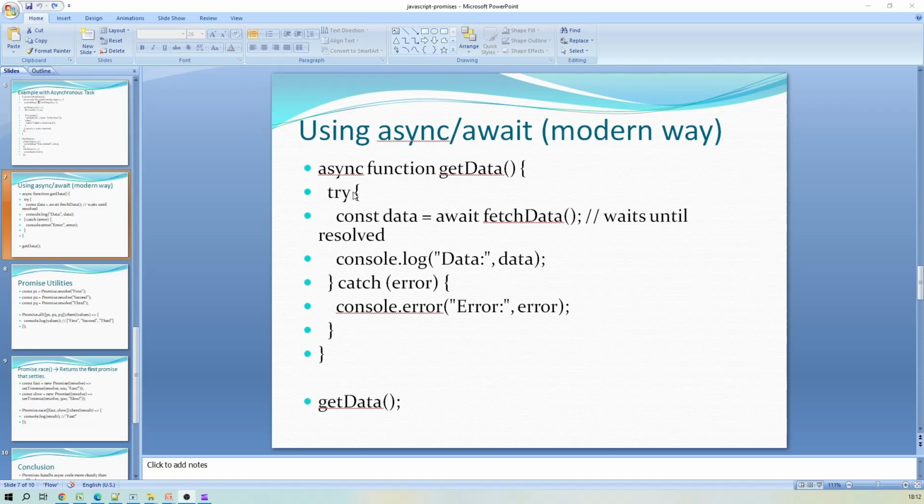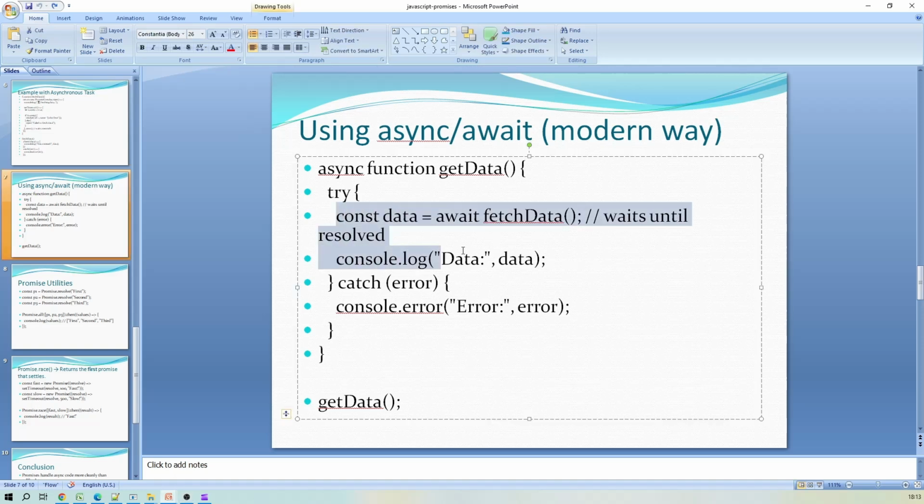Similarly, here by using async and await, if this fetchData completes successfully, then this try block will be executed, and in case of any failure or interruption, this catch block will be executed. And next, we are simply calling this getData method. So this is another way to create a promise.